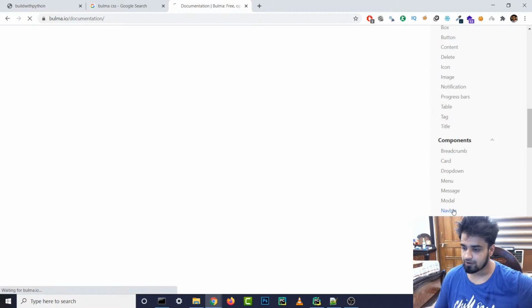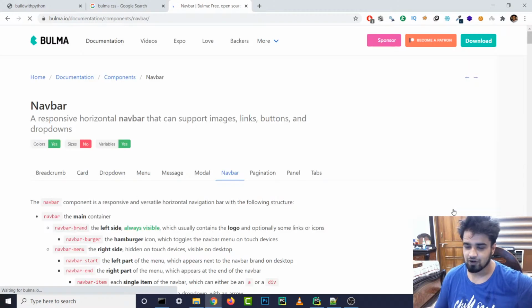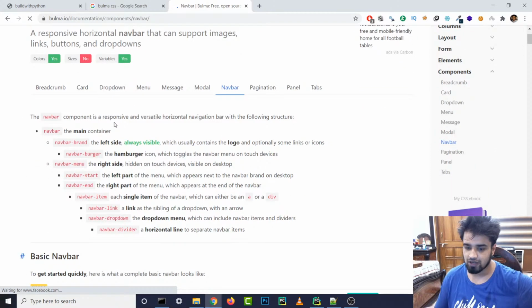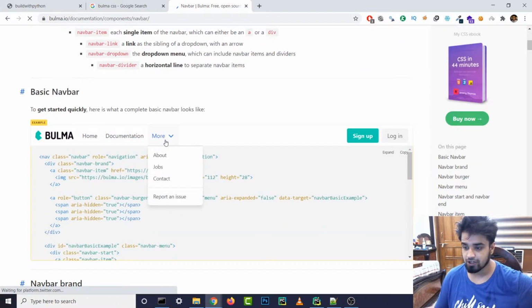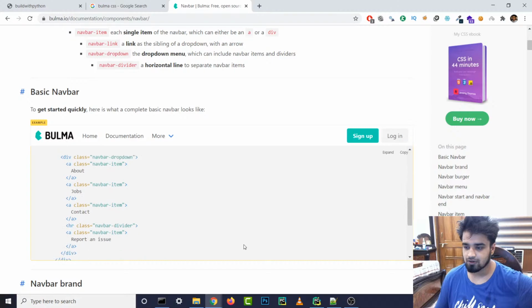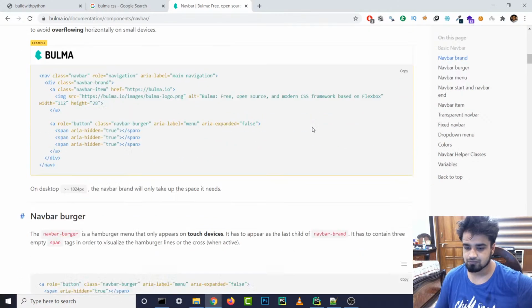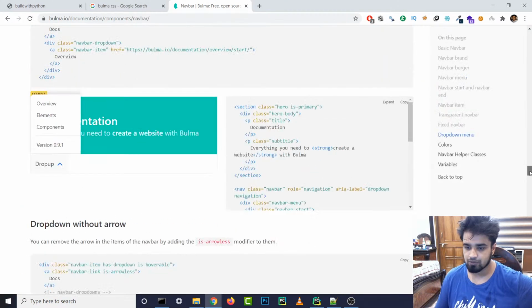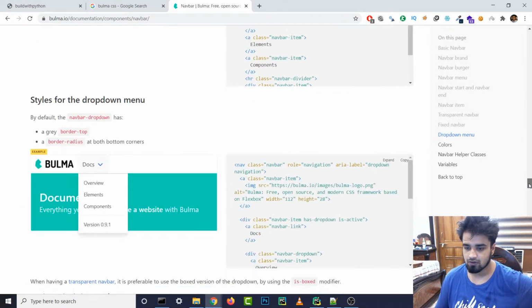components. I judge a framework by the navigation bar that it gives us. Do they have an example over here? Hey, it's looking pretty good, man, not gonna lie. It's looking pretty sick. Yeah, it's actually pretty good. Not bad at all. Yeah, it's looking pretty good, man. I think it was a great find.